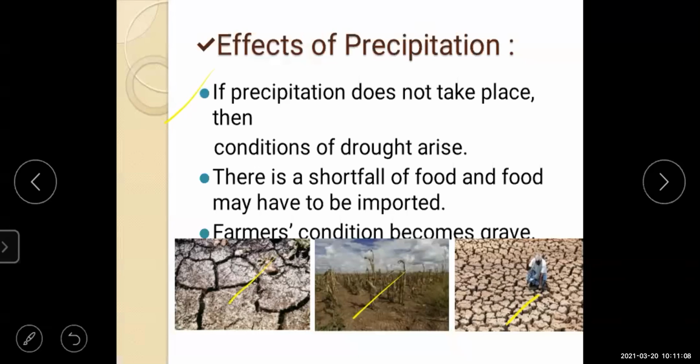See the land, how it is full of dryness because of drought. There is a shortfall of food and food may have to be imported. Then we can't imagine what the farmer's condition will be over there. Yes, if there is excessive rainfall also, these effects will be there. If there is no rainfall, what will be the effect, that you have to write. Okay, these are the effects of precipitation.